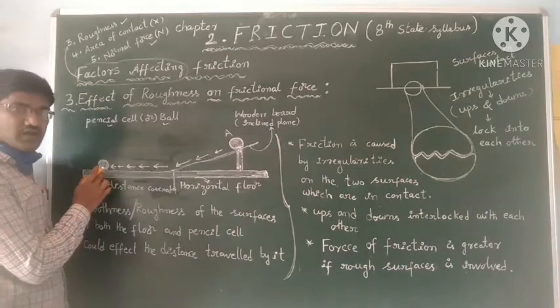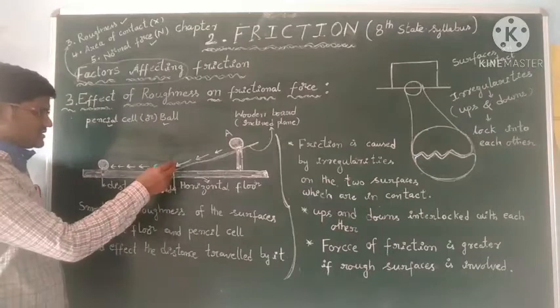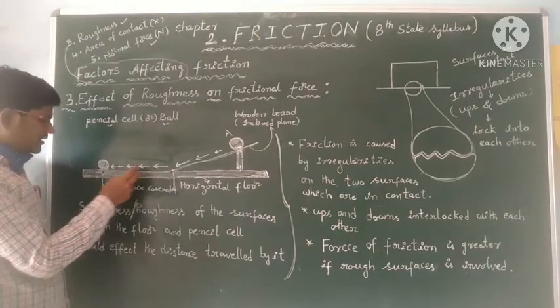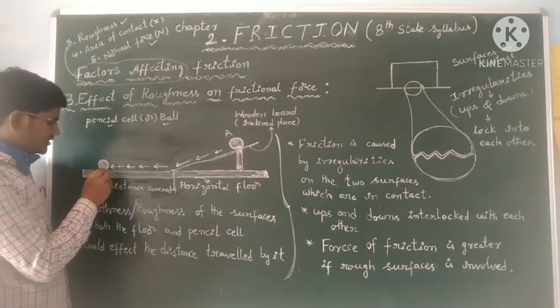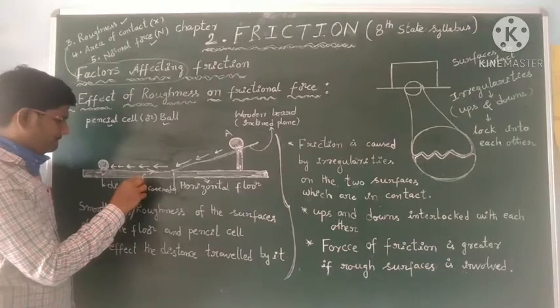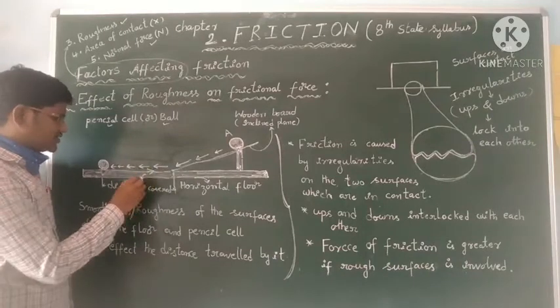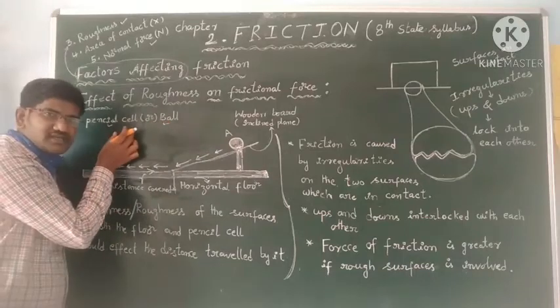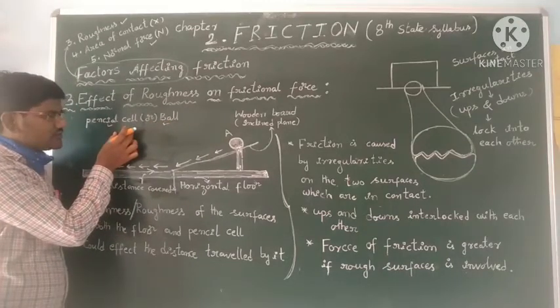and finally it stops. As the ball is rolling from the bottom of the inclined plane to here, the frictional force is opposing its motion. Friction will act in this direction, opposite to the motion of this ball or pencil cell.